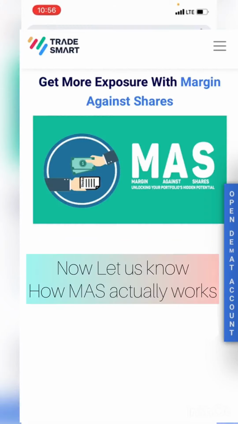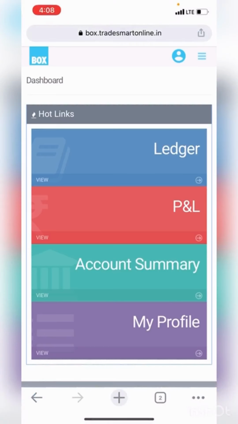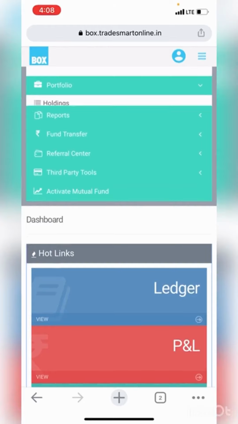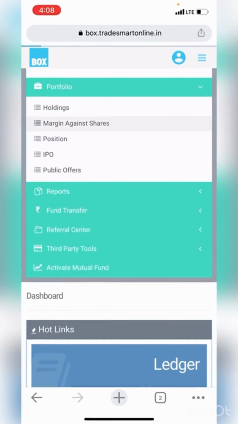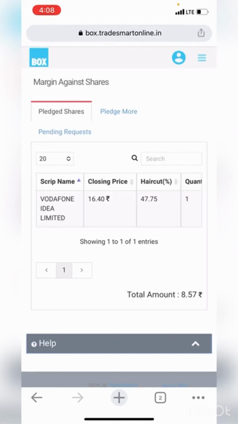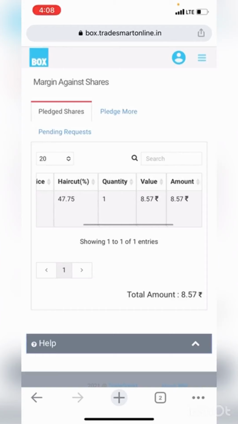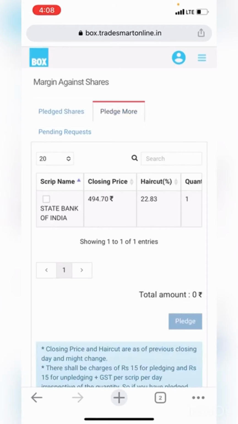Let us know how this margin against shares actually works. Simply log in to Box. So Box can be logged in through trading apps or by using the link box.tradesmartonline.in through Chrome browser. Click on the menu list, Portfolio, Margin Against Shares. Once you click on Margin Against Shares, you shall see a similar screen where you can check the pledged shares in case if you have pledged them earlier.